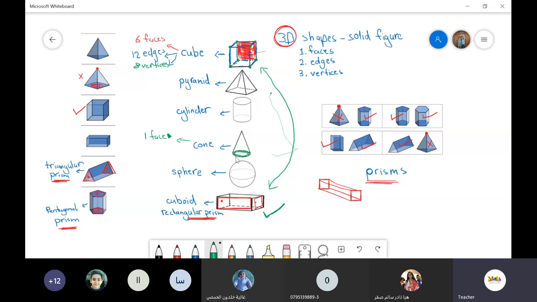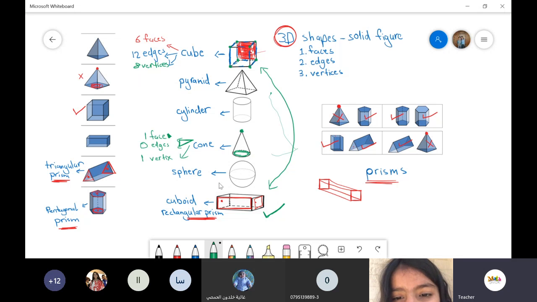Now, what about the edges? Do we have any straight lines here? Be careful, this is not a triangle. Two? No, miss, this is not a straight line. Miss, in the drawing it looks like a triangle, but in real life, no edges. Excellent. Zero. We do not have any edges here. And the vertices? Only one. Excellent. One vertex only.